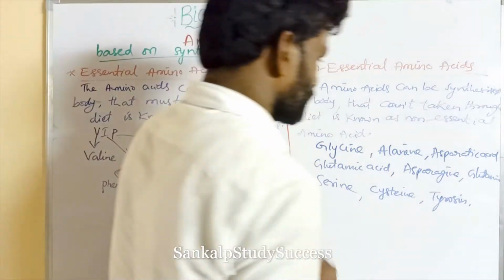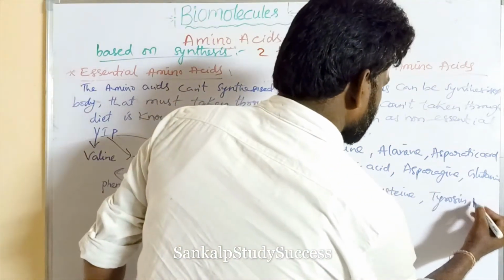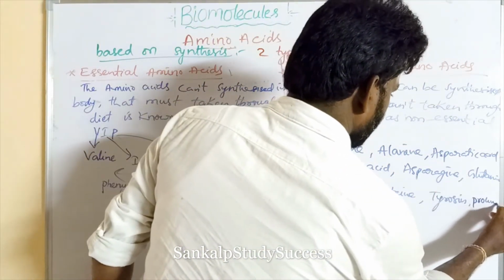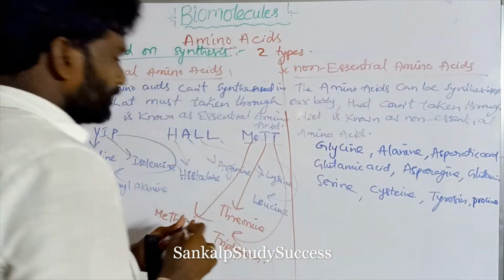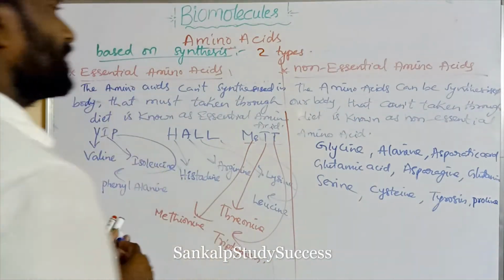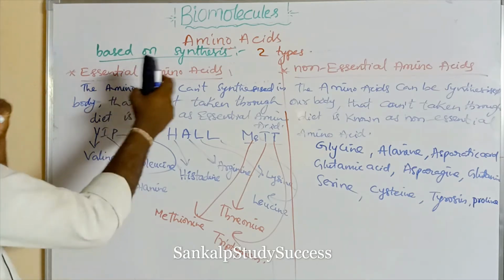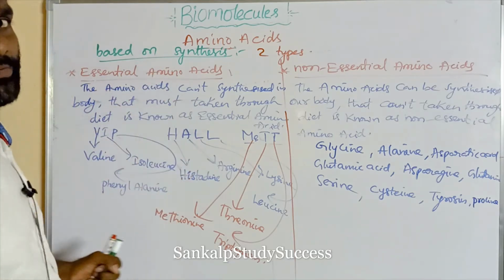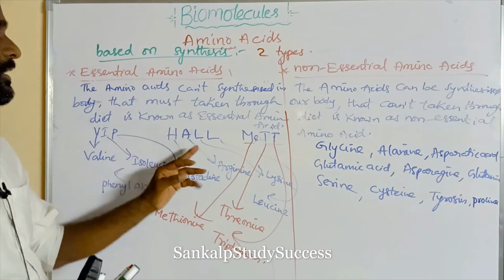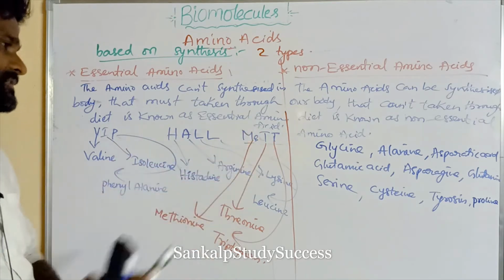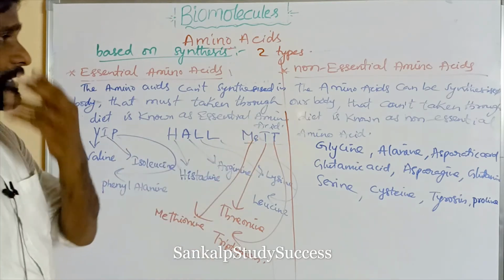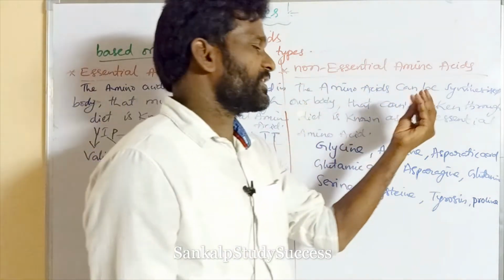Okay, next one is proline. So these are the essential and non-essential amino acids. If we remember the essential amino acids like VIP, HAL, MET, we can write the non-essential amino acids easily.